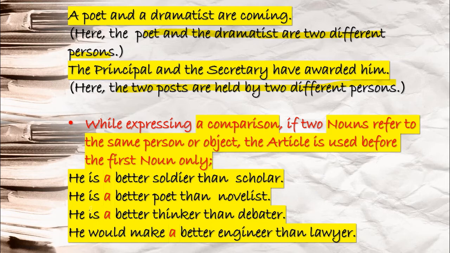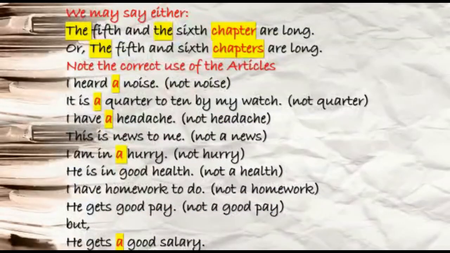The same person. He is a better thinker than debater. Thinker, someone who thinks, debater, someone who debates. But here the subject, he, only he, about he only you're talking about here. Who is a better thinker and debater? The same person, he. Next you see, he would make a better engineer than lawyer. Here, who would make a better engineer than lawyer? The same person, he. So this is what you have to understand. Now come to the next slide.